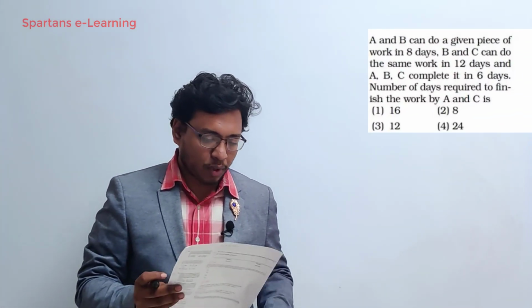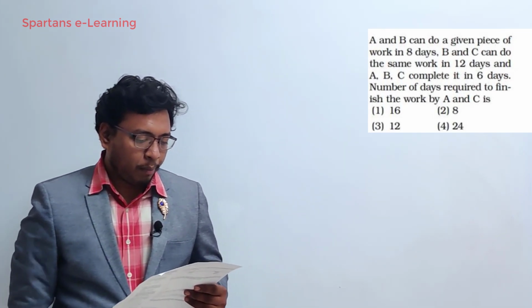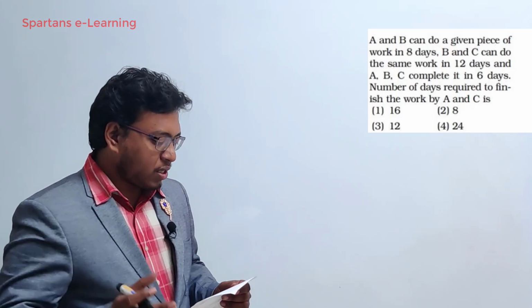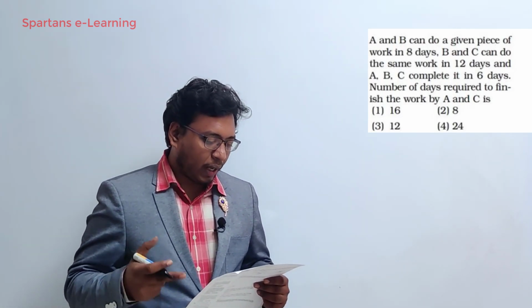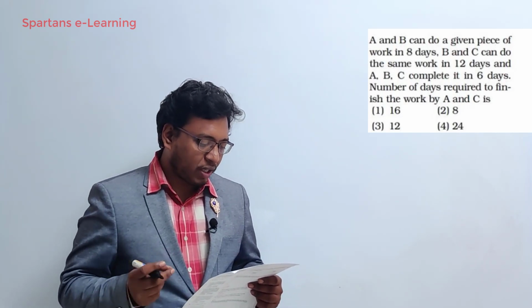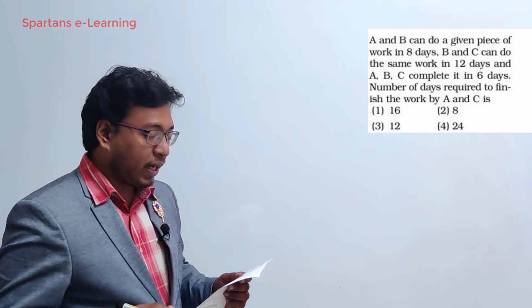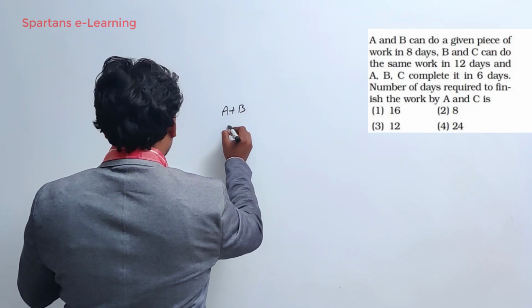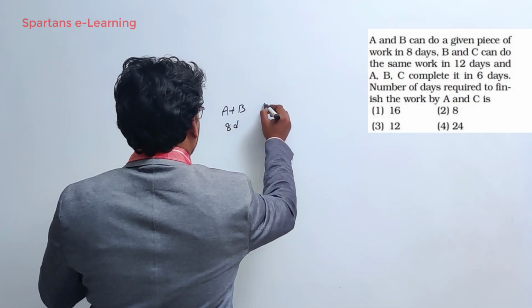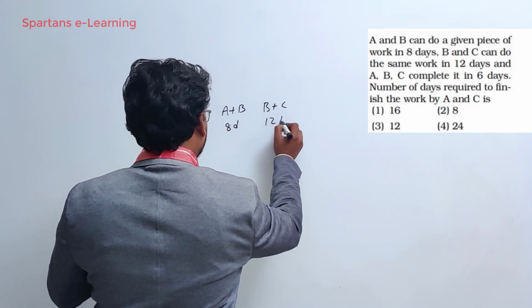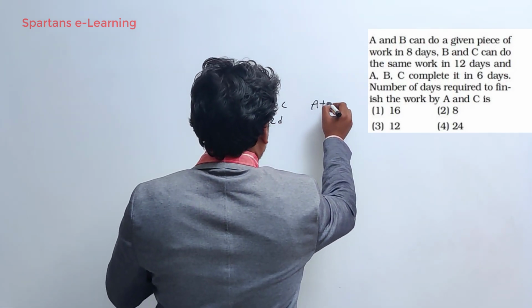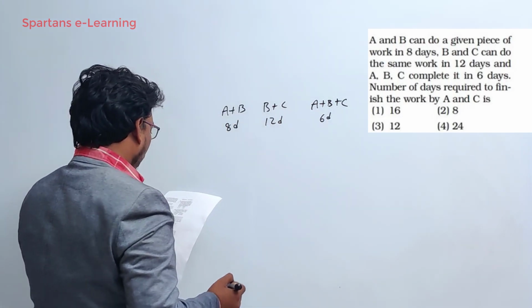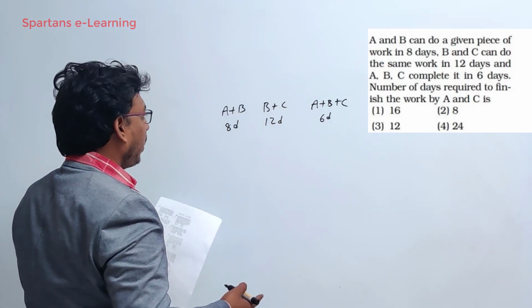Let us solve our next question. The question says, A and B can do a given piece of work in 8 days, B and C can do the same work in 12 days, and A, B, C complete it in 6 days. The number of days required to finish the work by A and C is how much? See here, it is given that A plus B can do a work in 8 days, B plus C can do the same work in 12 days, and A plus B plus C can do the work in 6 days. You are asked to find how many days are required to finish the work by A and C.